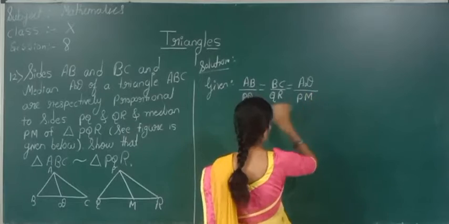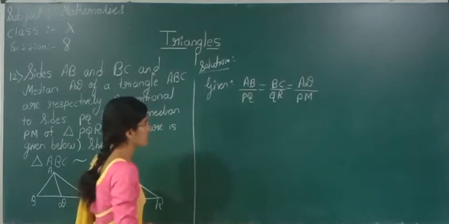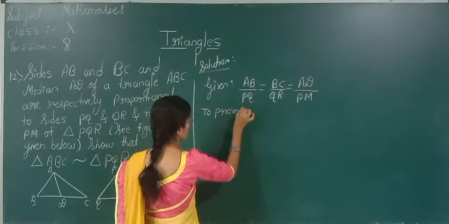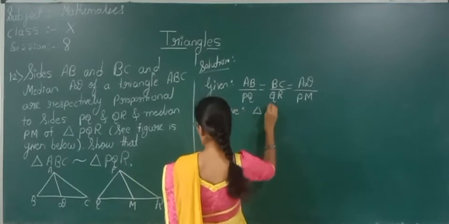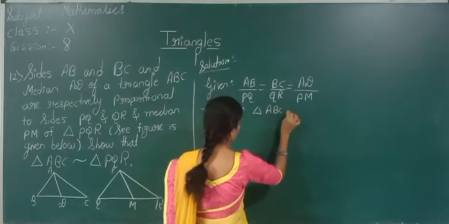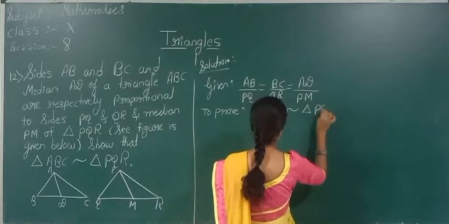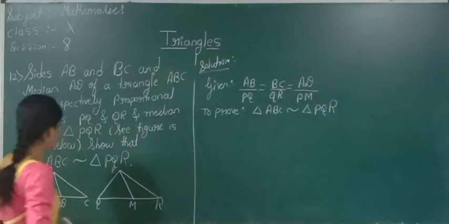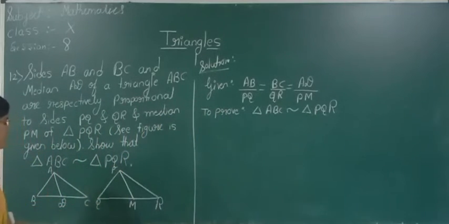These are in proportion. This much they have given. But again, what we have to prove here? To prove: triangle ABC is similar to triangle PQR. We have to prove these two triangles are similar.